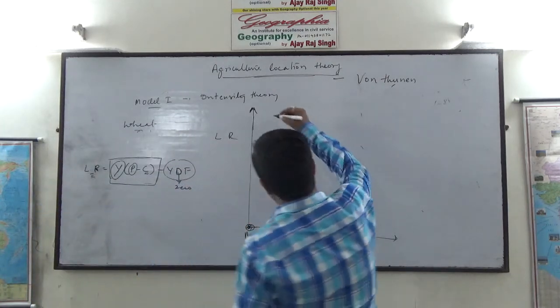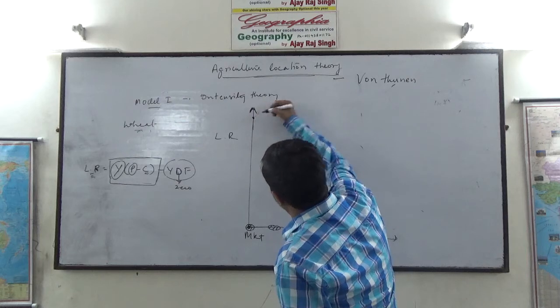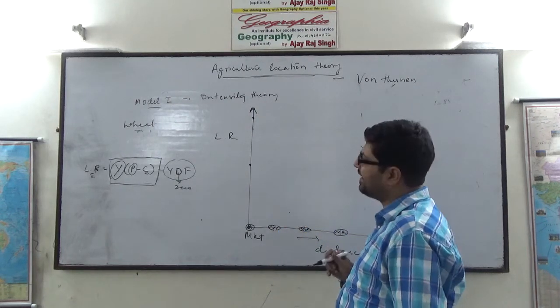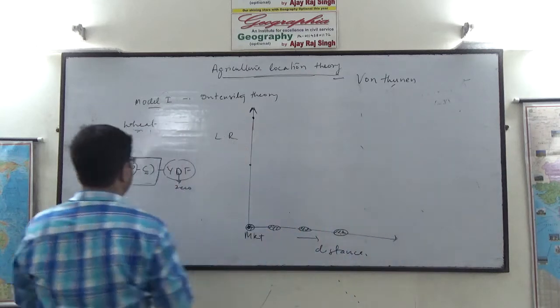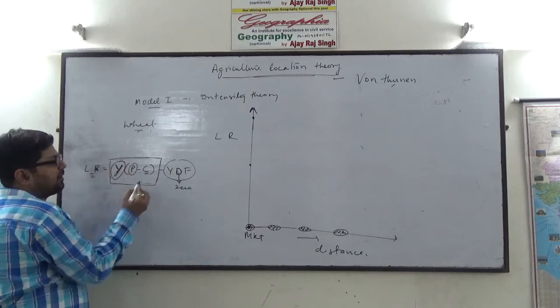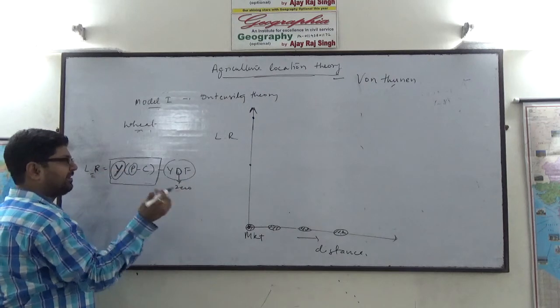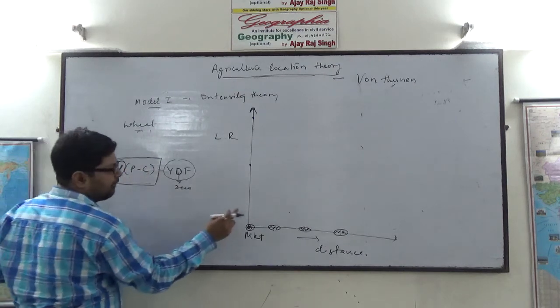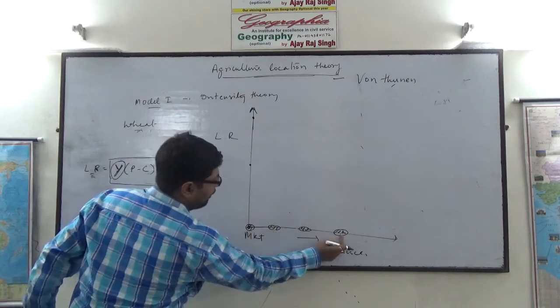In case of intensive cultivation, the locational rent will be more, and in case of extensive cultivation, it will be less, because in intensive cultivation the yield is more.